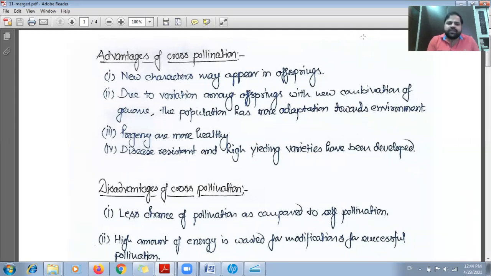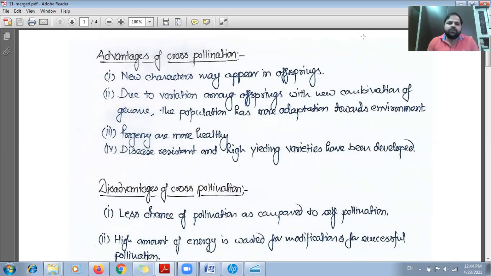So disease-resistant, high-yielding varieties and several more qualities can appear in the offspring by using cross-pollination. But it is not possible in case of self-pollination, because the offspring will have the same kind of genomic structure as their parent had.